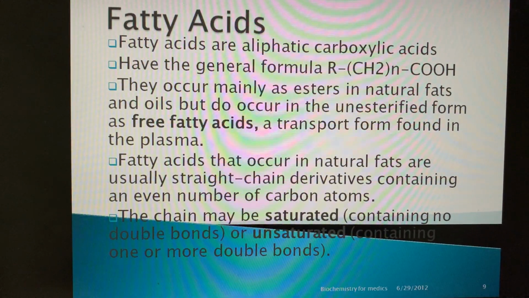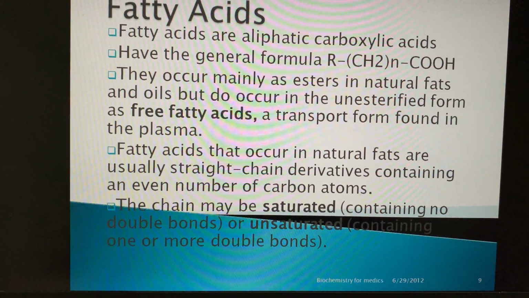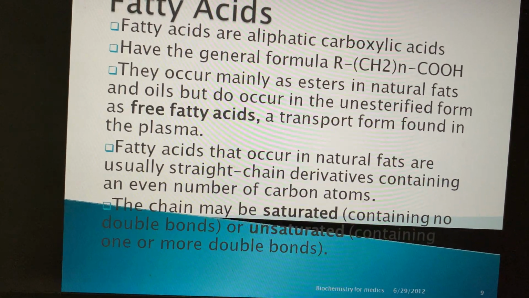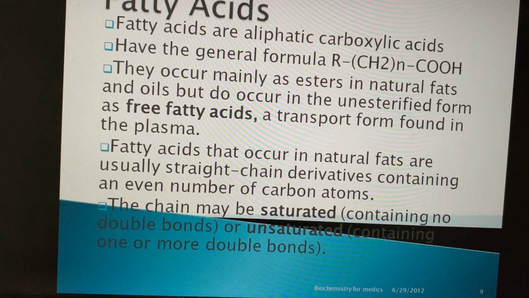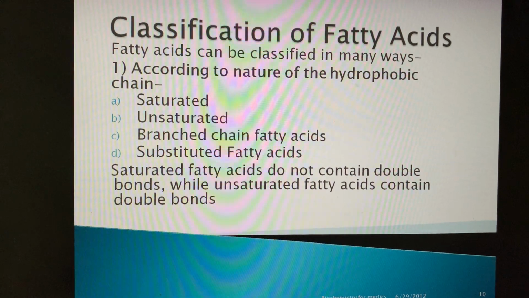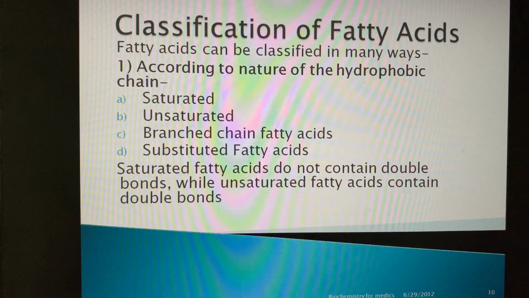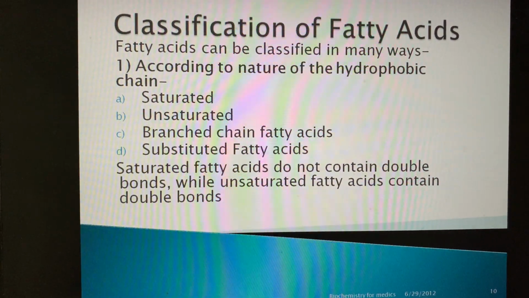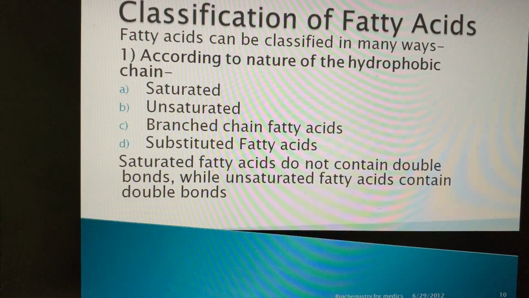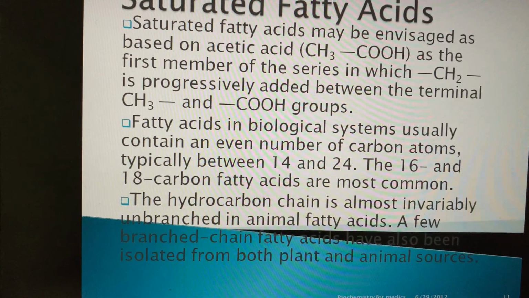Fatty acids that occur in natural fats are usually straight-chained and contain an even number of carbon atoms. The chain may be saturated, containing no double bond, or unsaturated, having one or more double bonds. According to the nature of the hydrophobic chain, fatty acids can be classified as saturated, unsaturated, branched chain, and substituted fatty acids. Saturated fatty acids don't contain a double bond, while the others do.